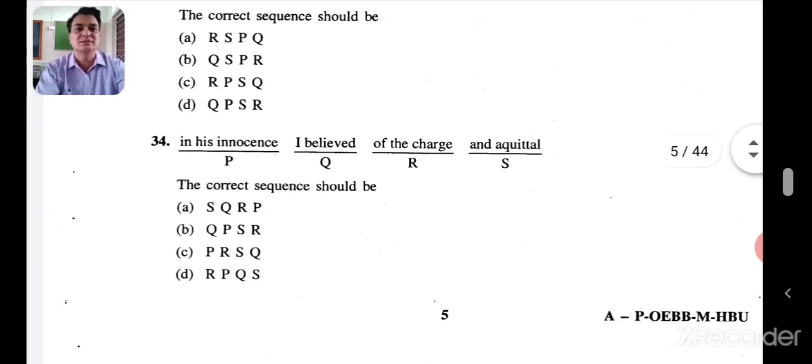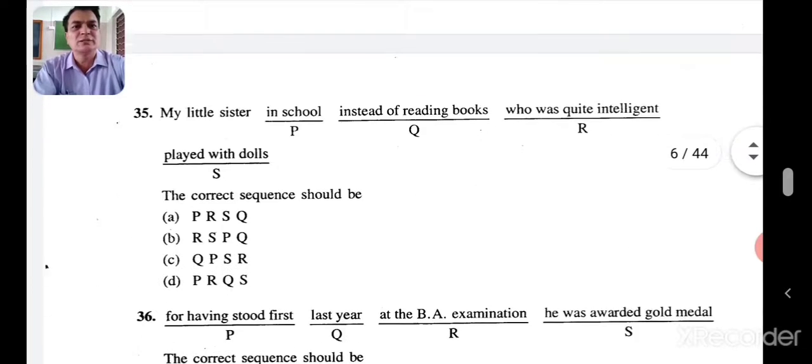I believed in his innocence and acquittal of the charge. So QPRS, is it there? QPSR is there. I believed in his innocence and acquittal of the charge. That's right. It is QPSR and that's B. Right. Now let's go to the next one.